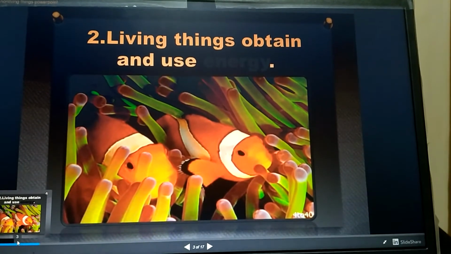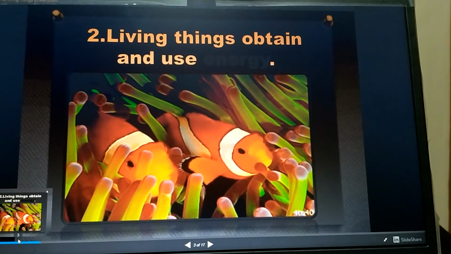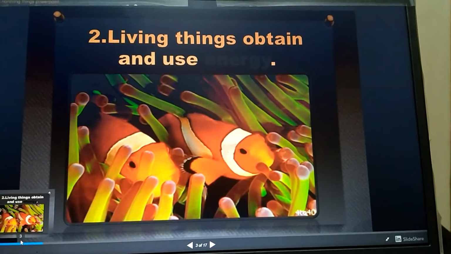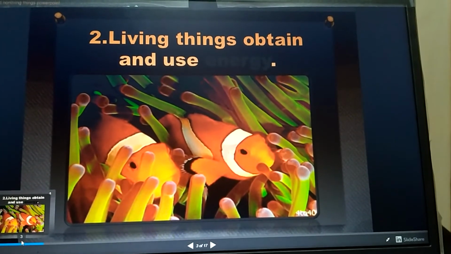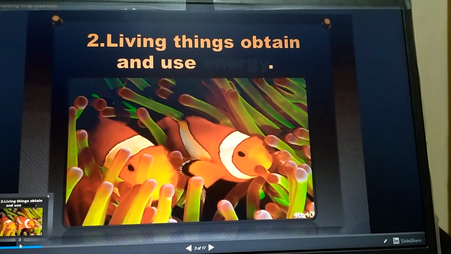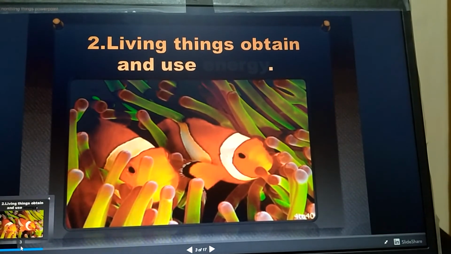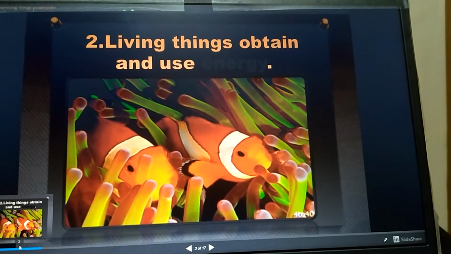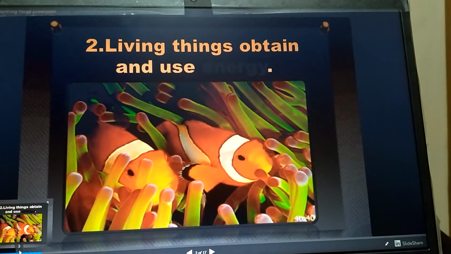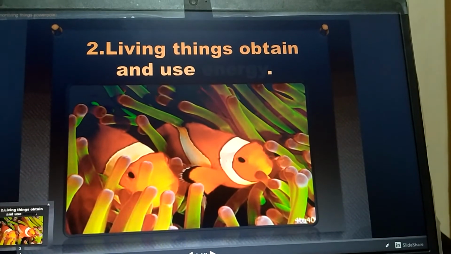The second characteristic is living things obtain and use energy. Living things get energy from food and water. All living things need food and water for their survival. Most plants prepare their own food with the help of photosynthesis.